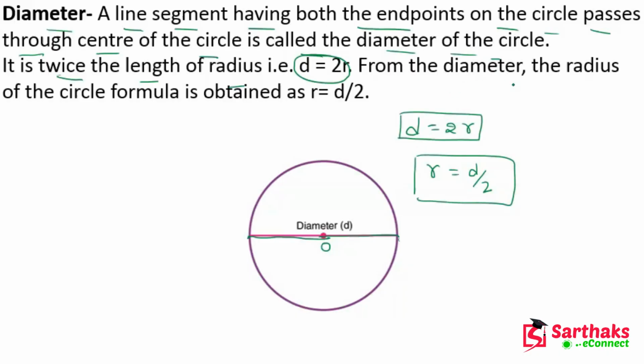Okay, so from the diameter, the radius of the circle formula is obtained as r equals d by 2. I hope you understand these things, my dear friends.